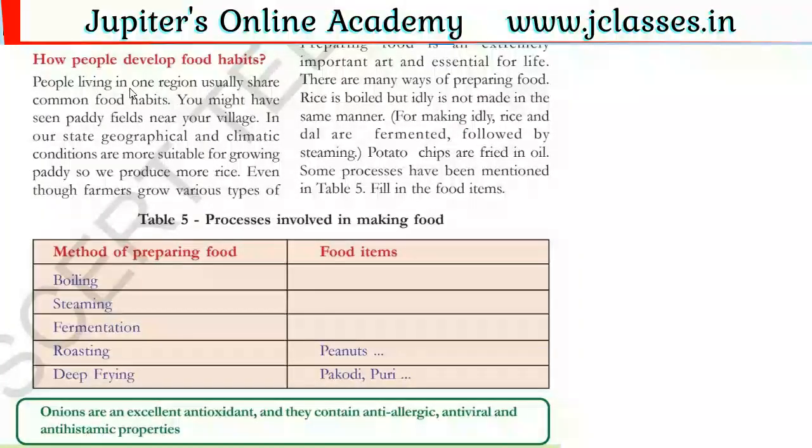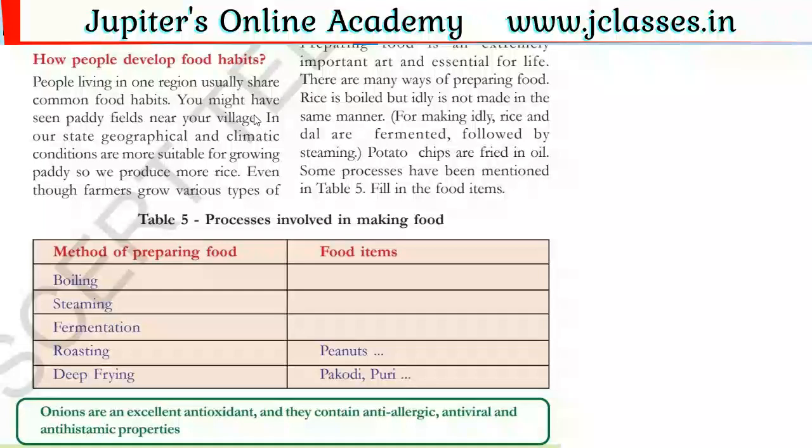People develop food habits based on the place where they are living. Generally, people living in one region usually share common food habits, isn't it? The people who are living in one place, or in one village, town or city, normally have the same kind of food habits.